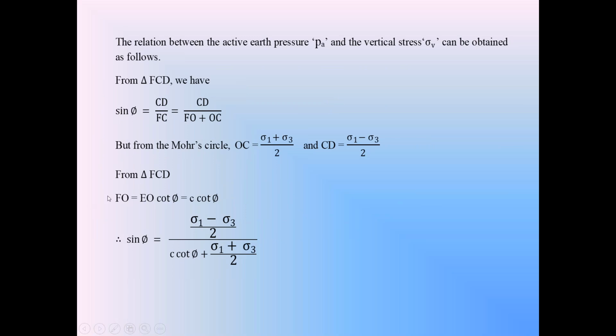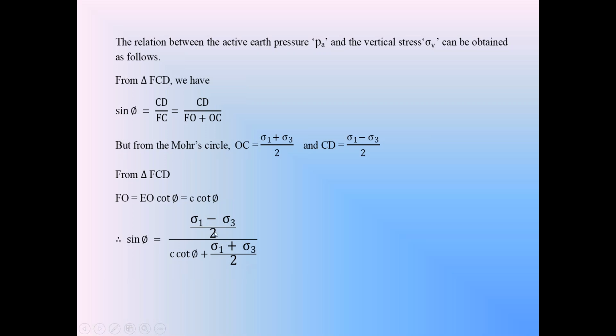So, in this, sin phi is the opposite side by hypotenuse, CD by FC. We know this length FC is equal to OF plus OC. The length OC is (sigma 1 plus sigma 3) by 2, the length OF is C cot phi, and the length CD is (sigma 1 minus sigma 3) by 2. So sin phi is equal to (sigma 1 minus sigma 3) by 2 divided by OF, C cot phi, plus OC, (sigma 1 plus sigma 3) by 2.